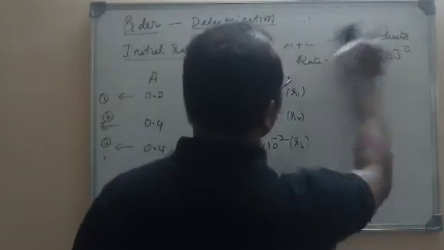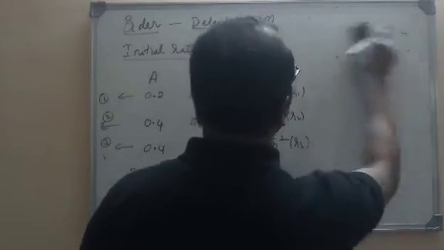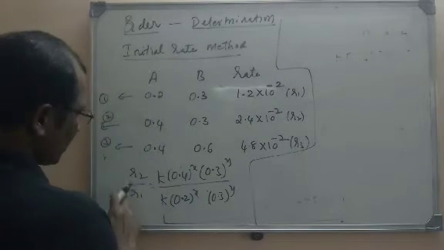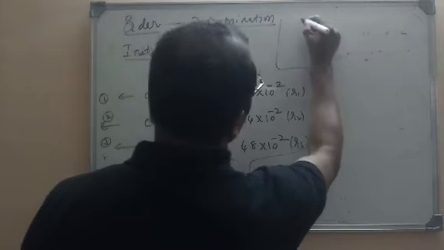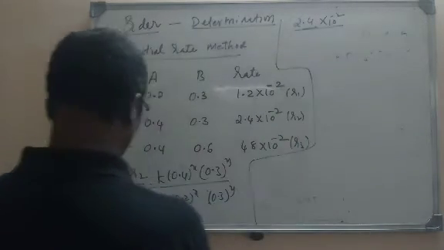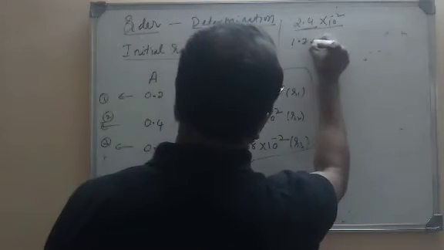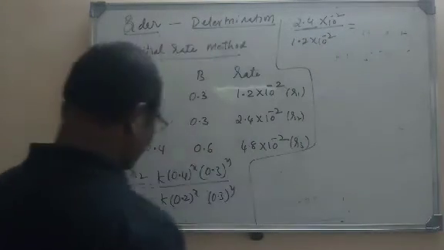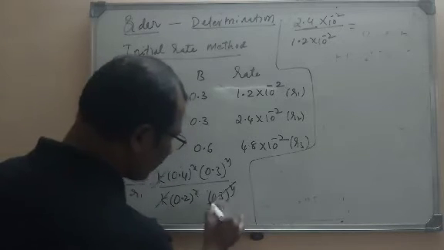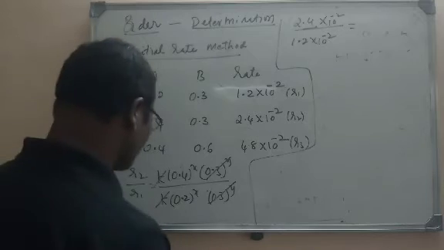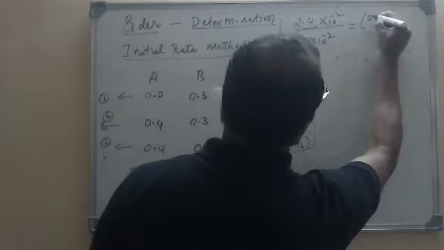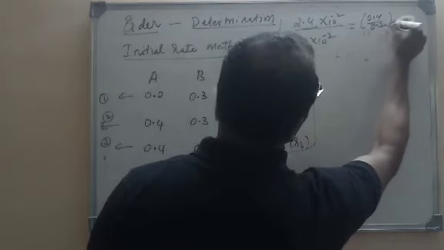Now let us go for the simplification in the next step. Look here, R2 value we know. What is the value of R2? 2.4 × 10^-2 divided by, what is the R1 value? 1.2 × 10^-2. What is cancelled here? K cancels with K, and (0.3)^y is also cancelled. What is left here? (0.4 divided by 0.2)^x.